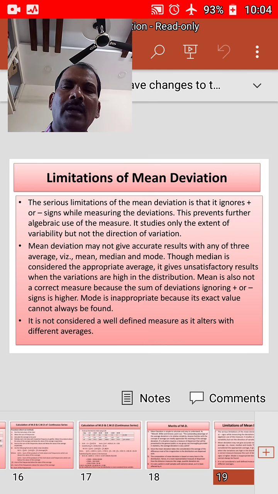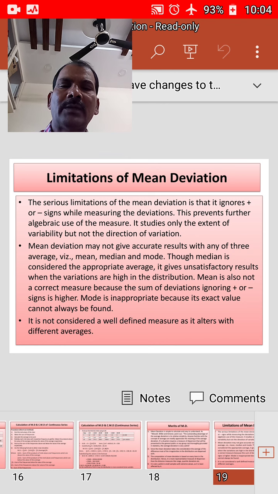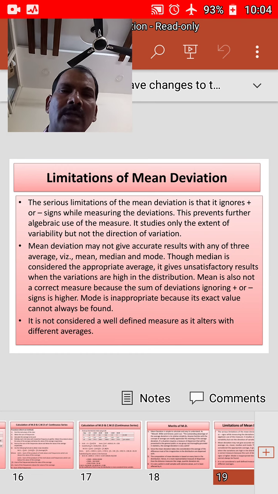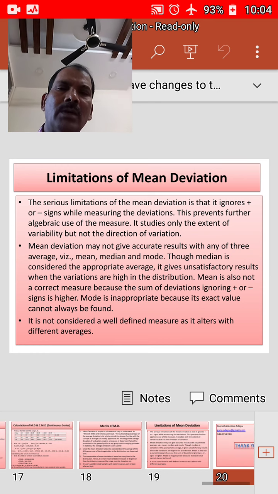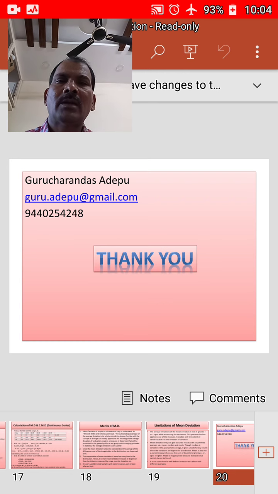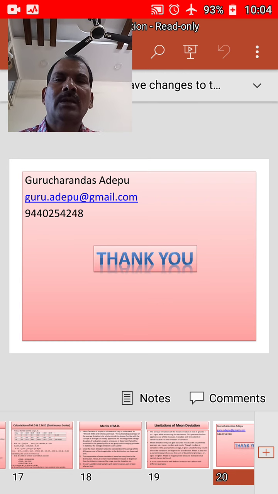And another limitation is, it is not considered a well-defined measure as it alters with different averages. With this we conclude mean deviation from mean and median. Thank you.